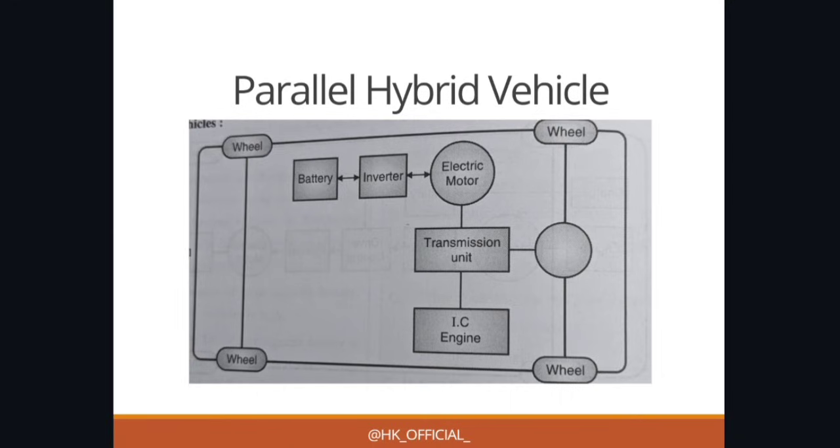In this, both the internal combustion engine and electric motor are mechanically connected to the wheels. Okay, there what was connected? Only electric motor was connected. Here both internal combustion engine and electric motor, both are mechanically connected to the wheels. Then the vehicle can be powered by either gasoline engine, the electric motor, or a combination of both.